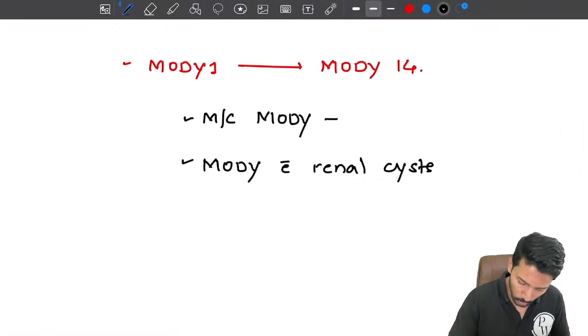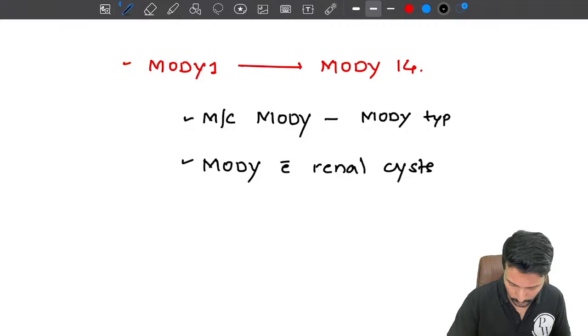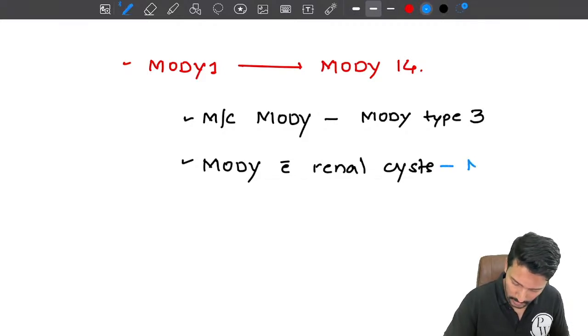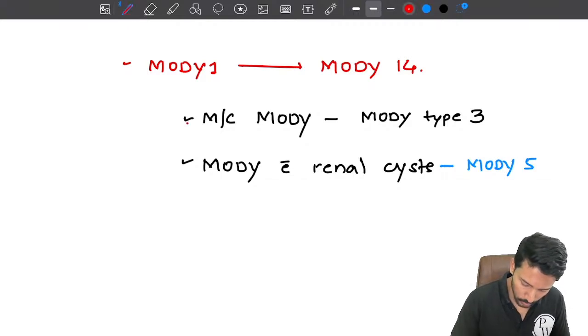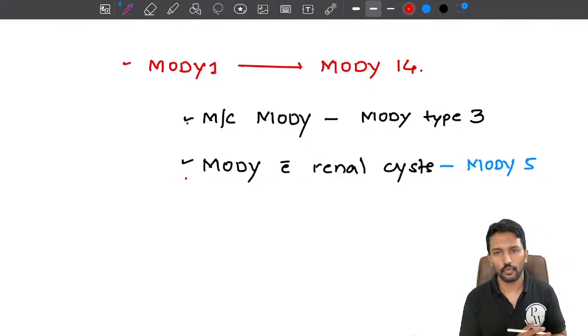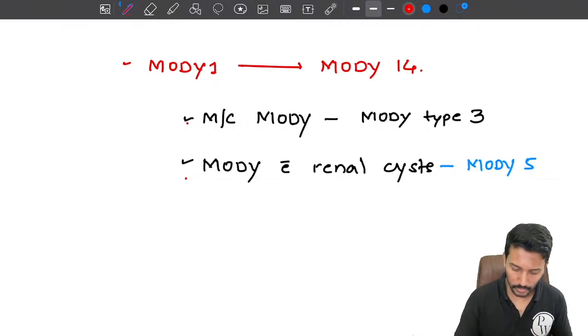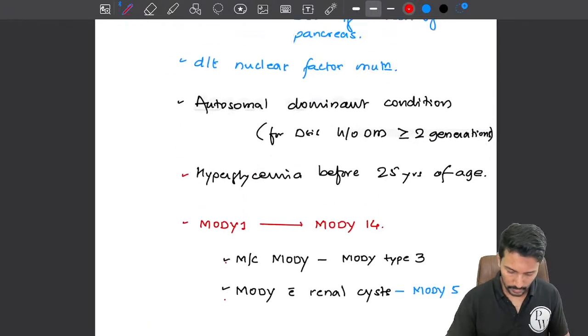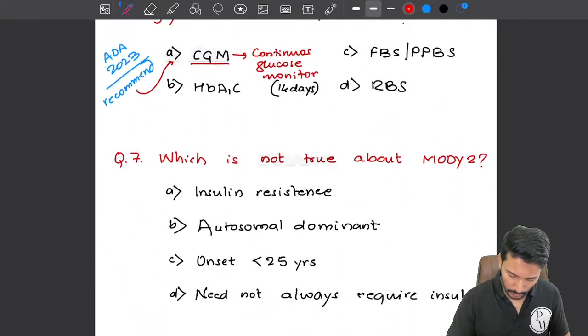So the most common MODY is MODY type 3. Okay. And the MODY with renal cyst is MODY type 5. Okay. So I want you to remember these two important MCQs. The most common MODY is MODY type 3. The MODY associated with renal agenesis or renal cyst is MODY type 5. Okay. So if that's clear, let us get back to this question.